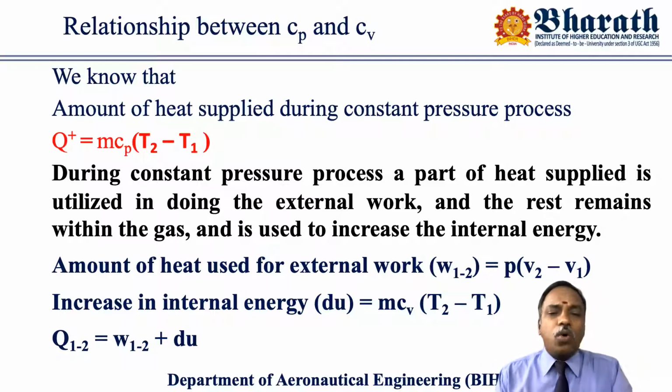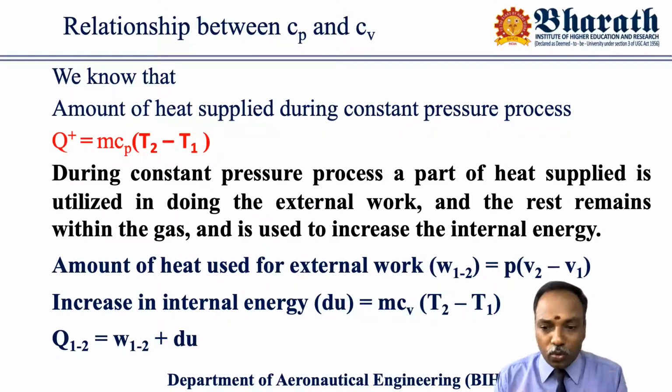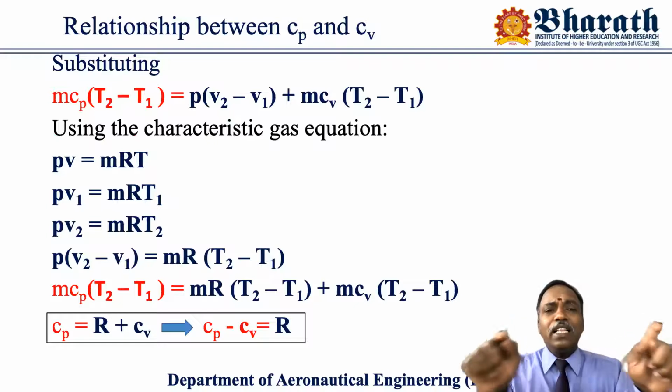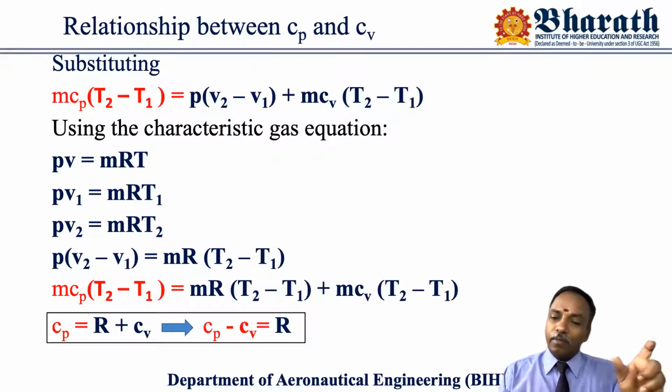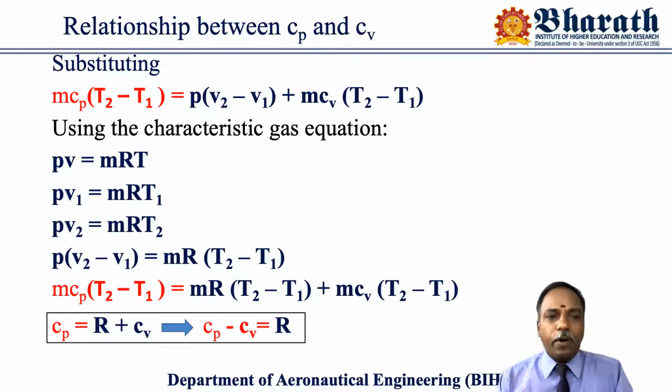So combining these two quantities, the heat transfer during the constant pressure process, Q1 to 2, is equal to W1 to 2 plus dU during the process 1 to 2. Substituting these two equations for the constant pressure process, what is the heat transfer equation? We know mCp into T2 minus T1 is equal to P into V2 minus V1, that is the work done component, plus mCv into T2 minus T1, the internal energy component.